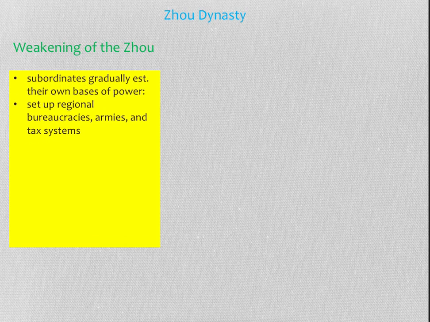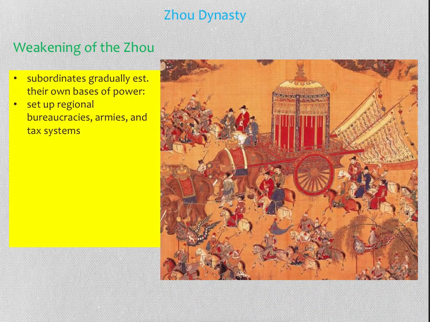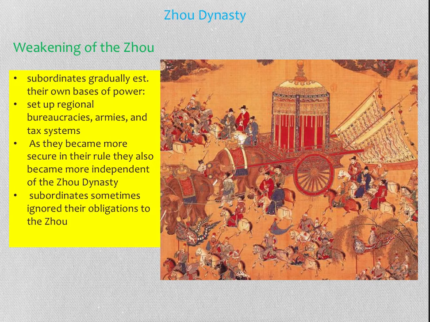All right, so the weakening of the Zhao: the subordinates will gradually establish their own bases of power. Essentially, what begins to happen is these people that they're relying on to be their allies begin to say, you know what, we really don't need the Zhao. We are pretty much ruling our own area. We don't need you to help us, to take care of us. So these subordinates begin to set up their own regional bureaucracies, armies, and tax systems, totally going against the Zhao. As they become more secure in their own rule, they rely less and less on the Zhao dynasty. The subordinates would sometimes even ignore their obligations to go to the capital and give tribute and that kind of thing.